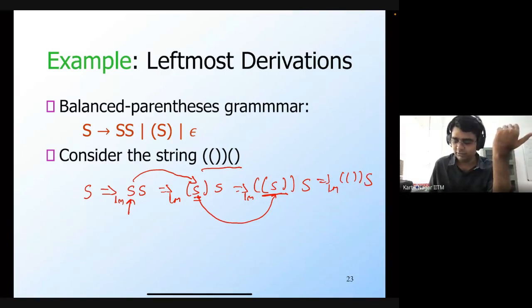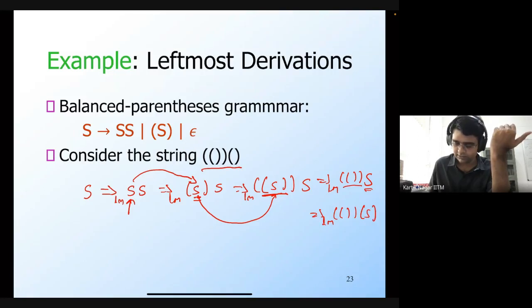Now in this string, this particular substring only consists of terminal symbols. So the leftmost non-terminal in this string is again this S. Again, I can apply the opening bracket, closing bracket production rule, so I'll get this.